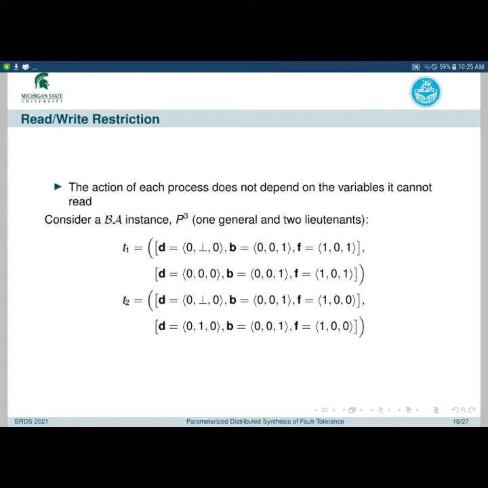For example, in a Byzantine agreement protocol with 3 processes, these 2 transitions have the same effect as far as process 2 is concerned, since process 2 cannot read the finalization bit of process 3, which is the difference between these 2 transitions. This implies that if transition 1 is included in the set of transitions of a distributed program, then so should T2. We have extended this concept to the counter abstraction to respect read-write restriction in our synthesis algorithm when transitions are added or removed. I skip the details to respect the time limit and invite the interested audience to read the paper.